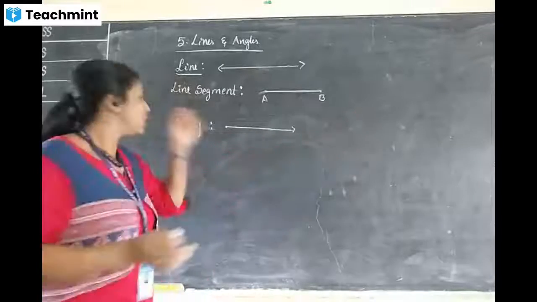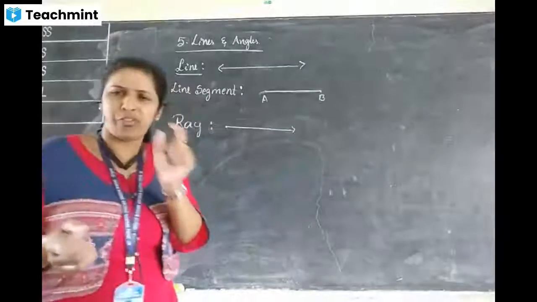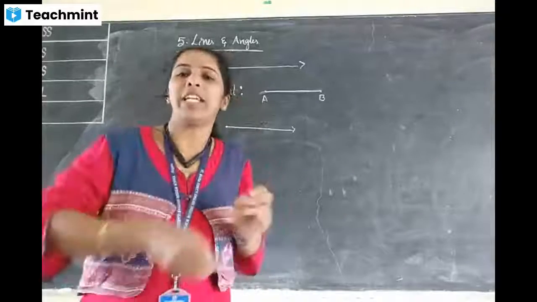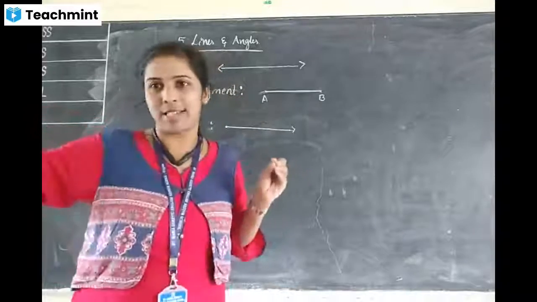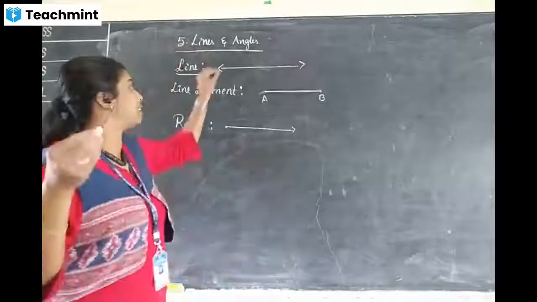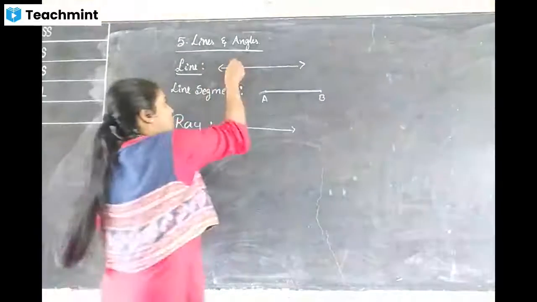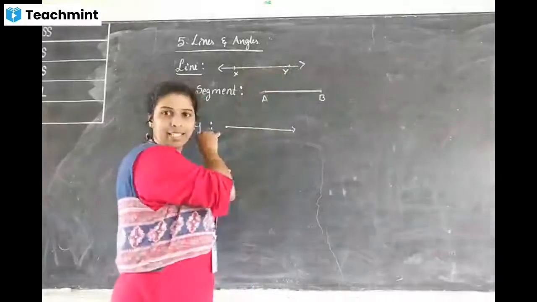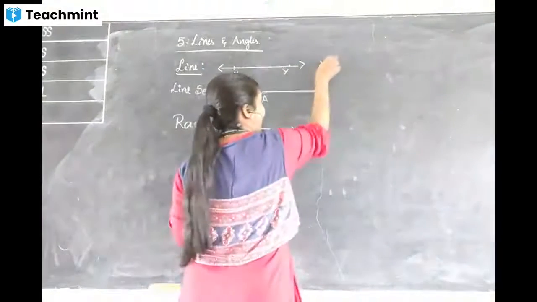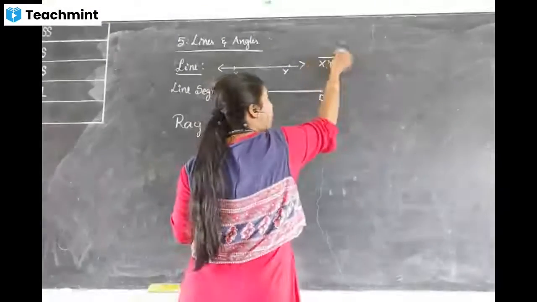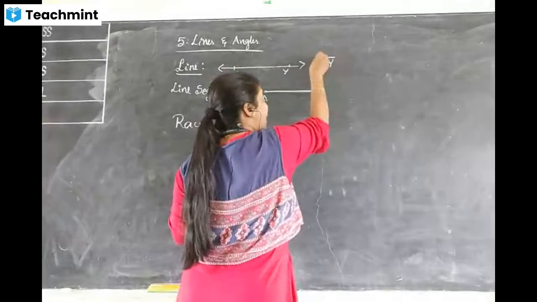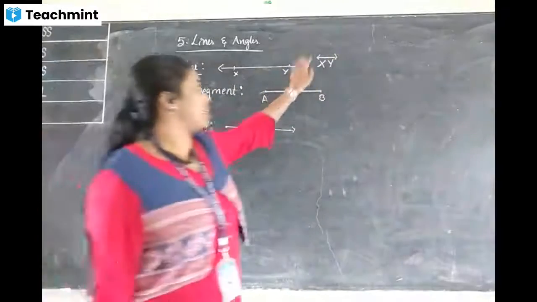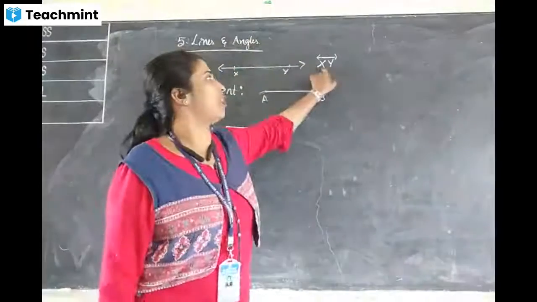Now in math, each and every term we mention very shortly. We are not writing theoretical answers in math, isn't it? So how can I write this line? I name it as XY. I write this line shortly as XY, and upon it I put two arrow marks.